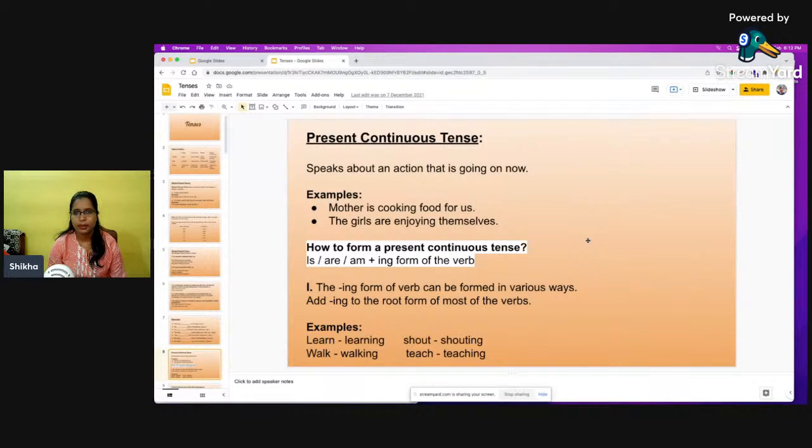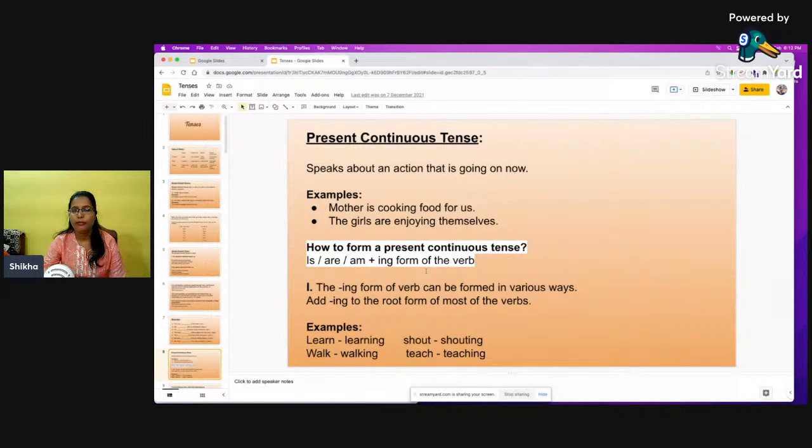This is one of the tip here I'm giving you. Just remember, whenever you have to frame sentences under simple present tense, we will not use any kind of helping verb, right? Then, so here there are some examples like mother is cooking food for us, the girls are enjoying themselves. So what should be the structure of the sentence? Yes, we will be having subject. According to subject, we have to use the helping verb is, are, am plus ing form of the verb.